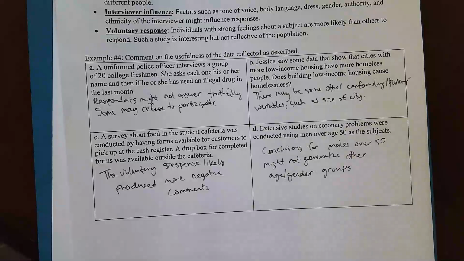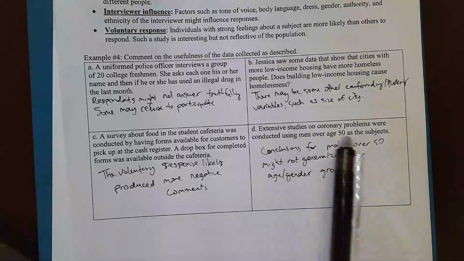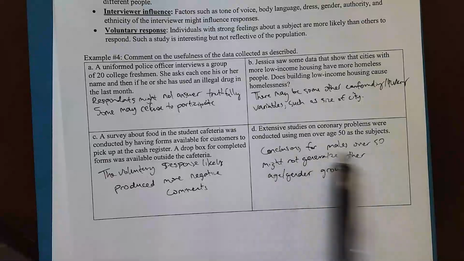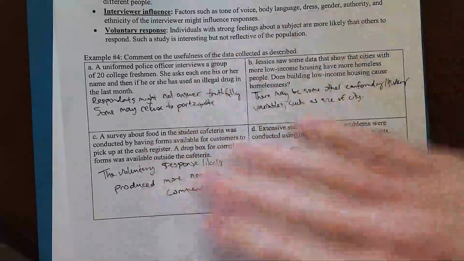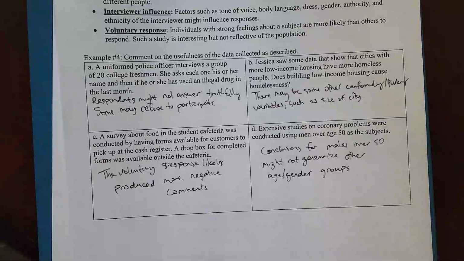So basically we've got a very narrow sample selection here. This group can only really generalize to males over 50, but it would not represent younger people or females. Okay, so just some ideas. As I said, these are all kind of bad, and they've got some issues that would cause you to come up with conclusions that don't necessarily represent what the population says.